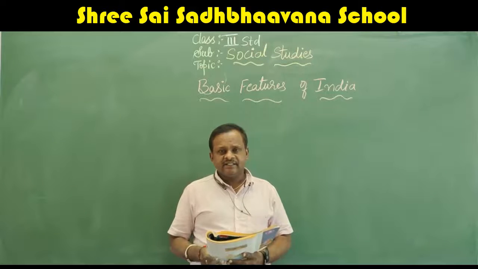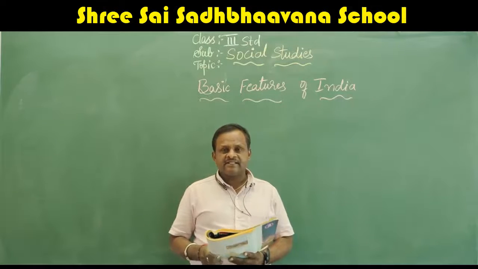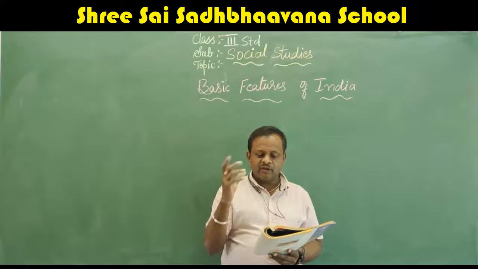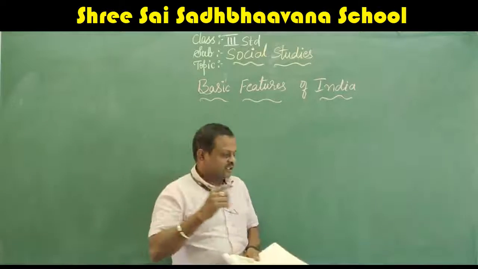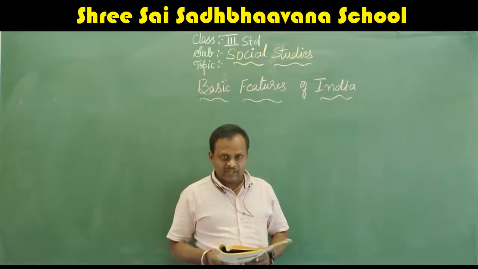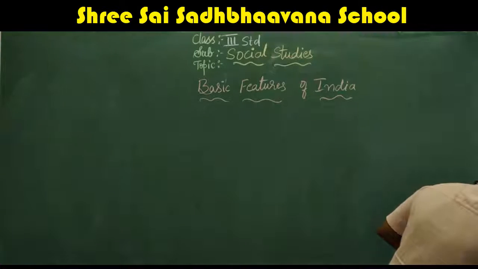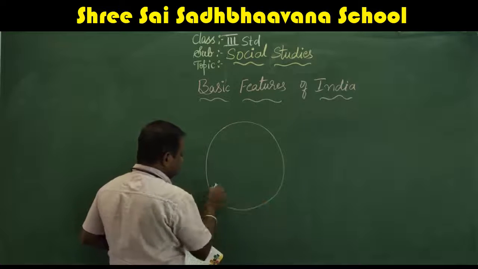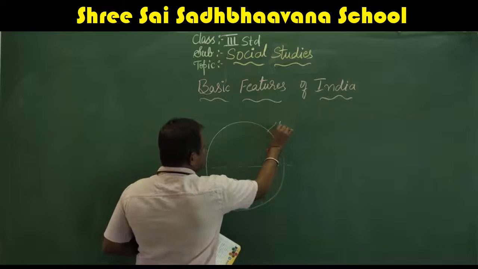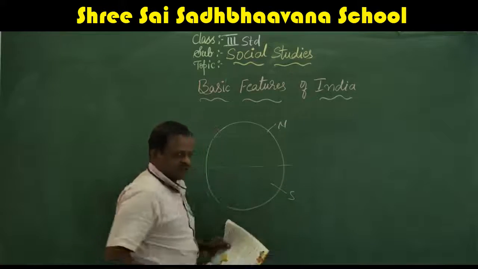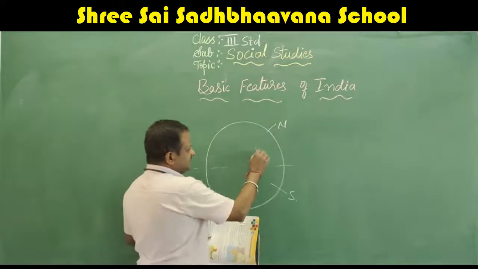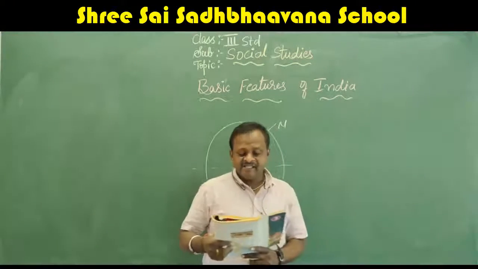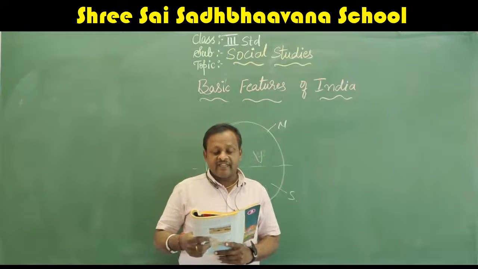So which is our country? India is our country. Where does it lie? Yes, it lies in the northern hemisphere. When you take the globe, it is in the northern hemisphere. The globe is divided into two equal parts. When you compare to this globe, this is the equator, this is the northern hemisphere, this is the southern hemisphere. Our India lies in the northern hemisphere. That is in the continent of Asia.